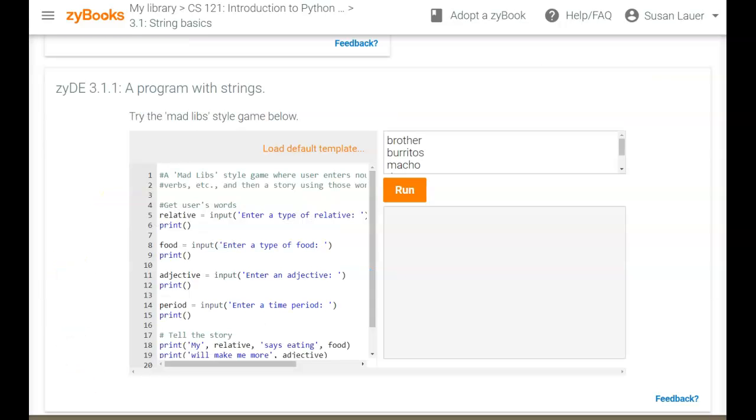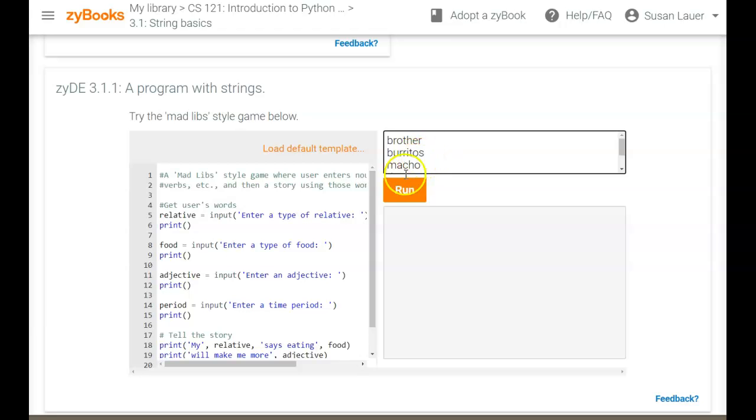Mad Libs were invented in the 50s. You can buy books that you can fill in for Mad Libs. You often see these done at baby showers and bridal showers. So a sequence of words is asked for, and here they're saying let's put in the words brother, burritos, macho, and day. So usually it's asked for adverb or adjective or number or something like that, something to eat.